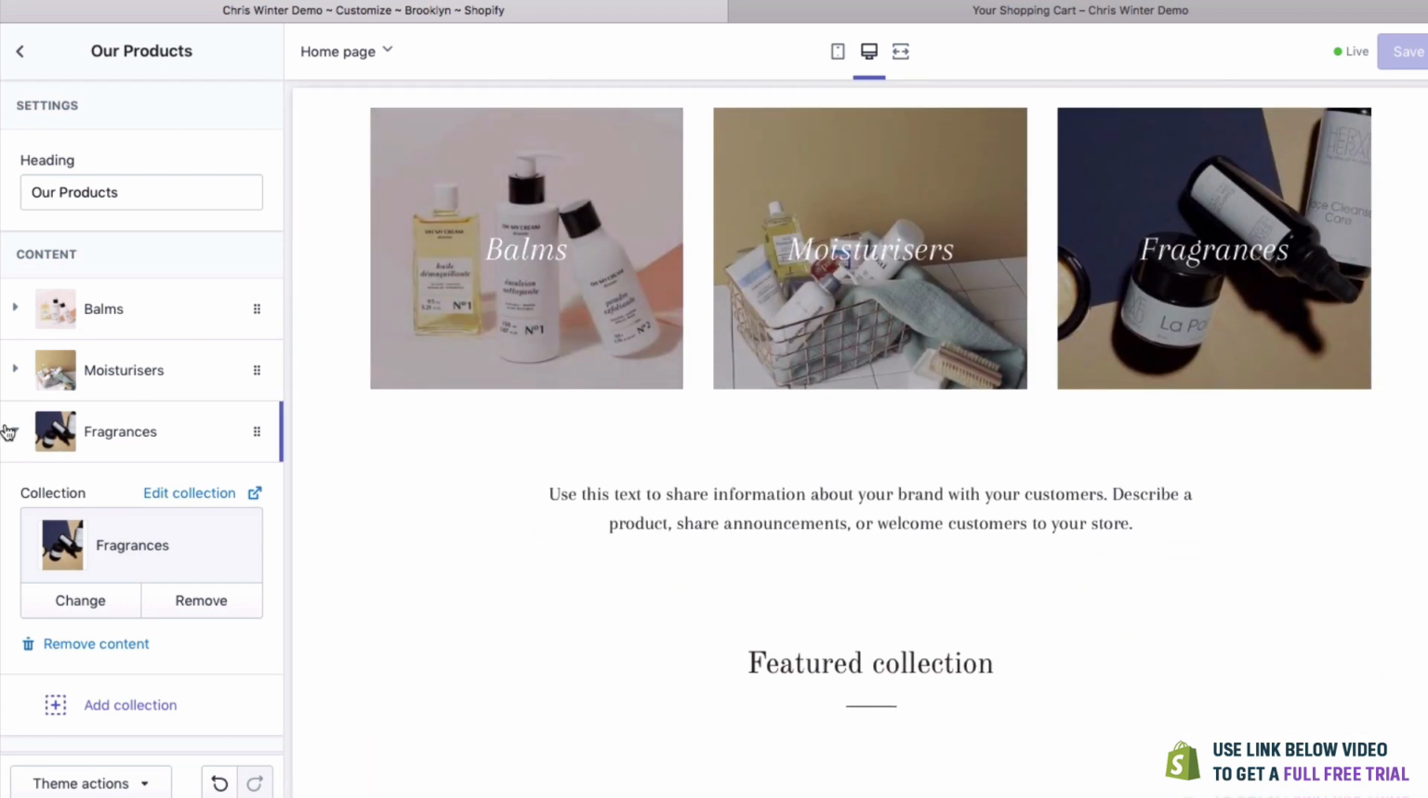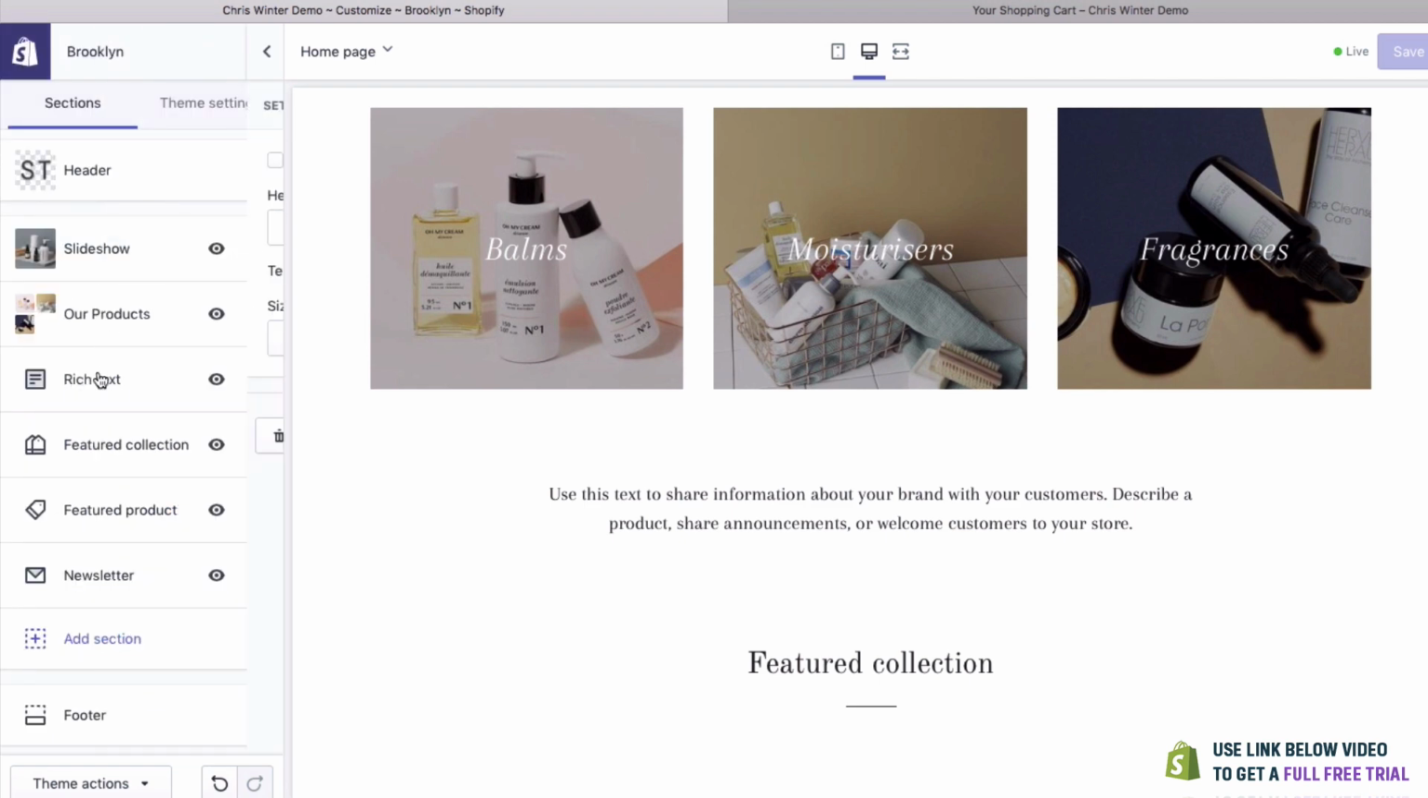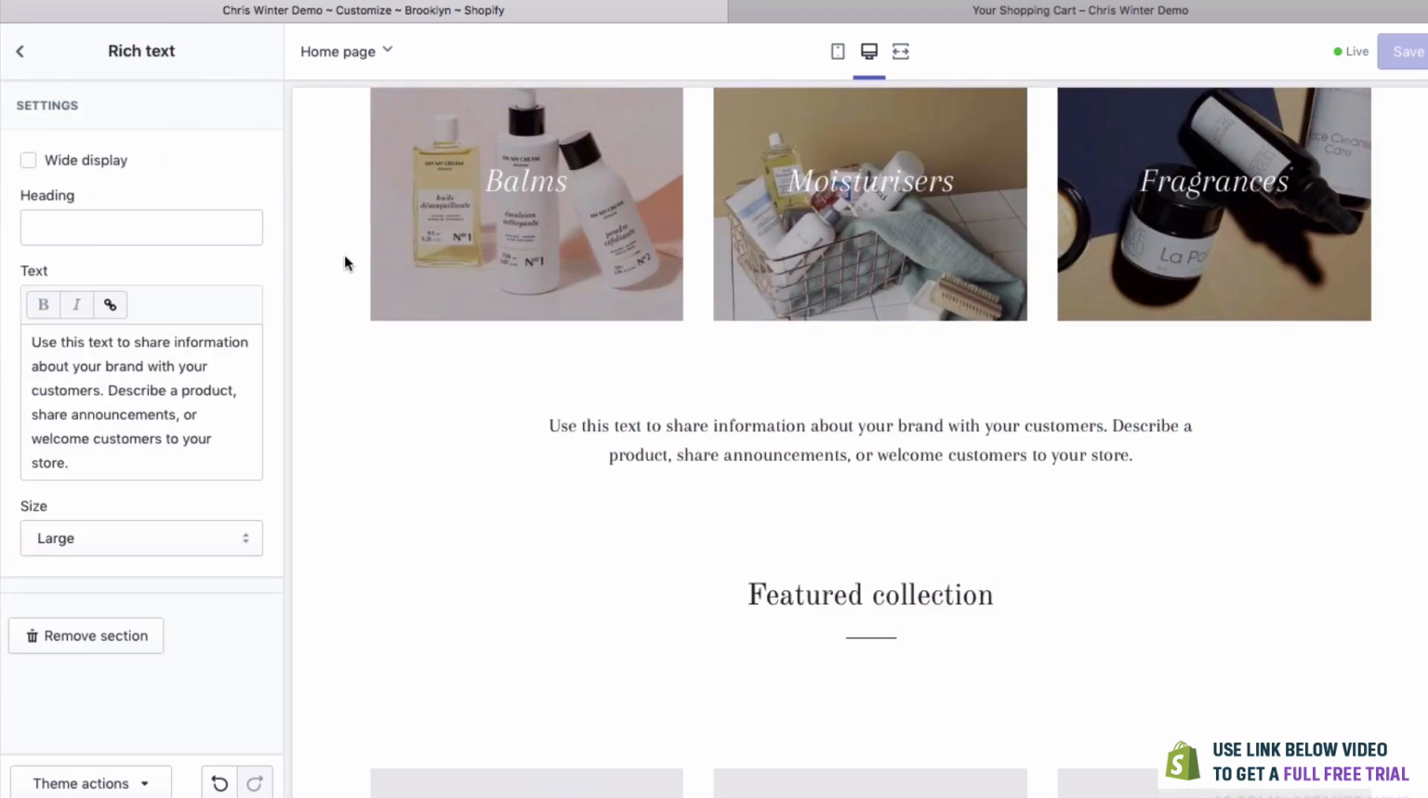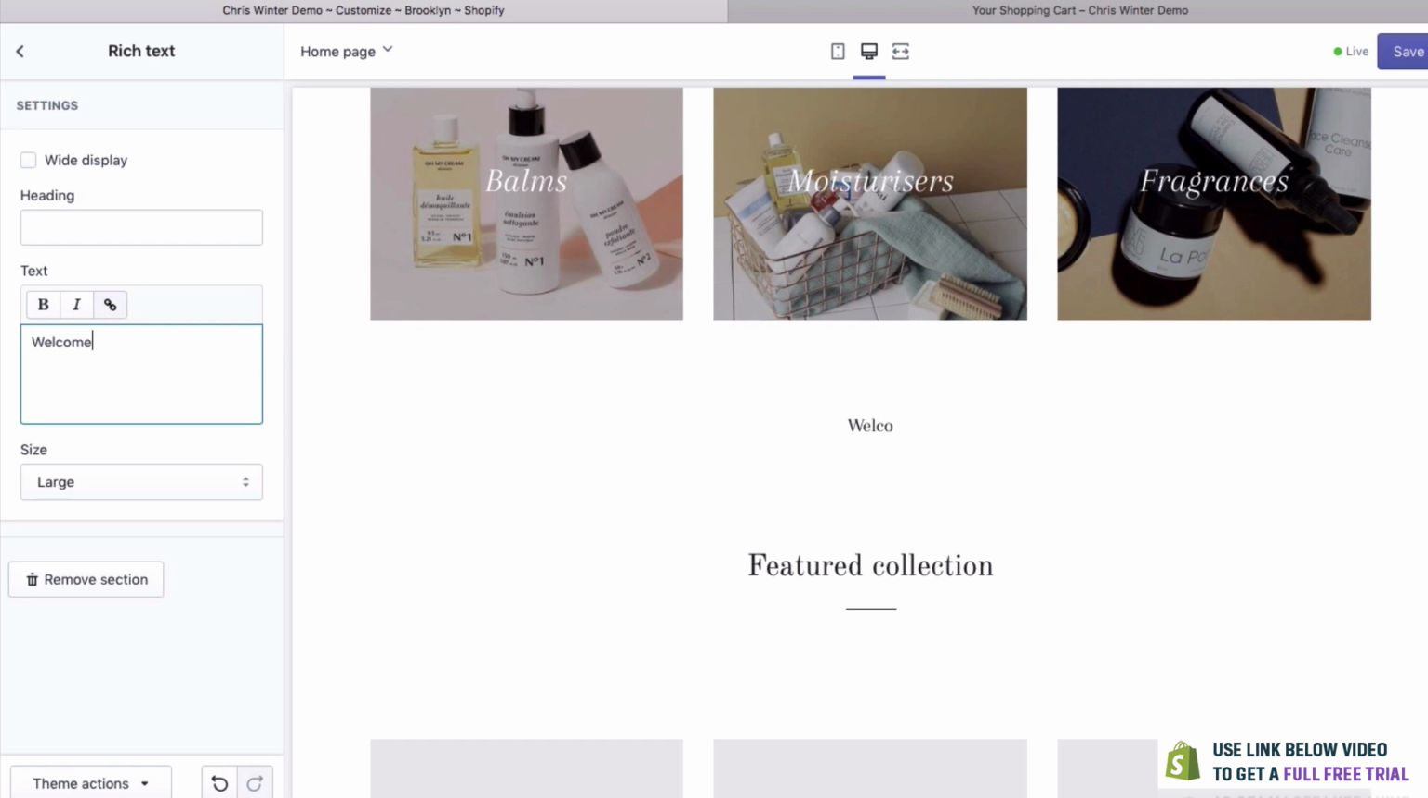We've got a bit of text here which we can edit. To do this, let's go back and you can see it's this rich text area. So we can edit this really simple. We could say something like, welcome to our online store. We're here to help. Of course, you could add whatever you want.